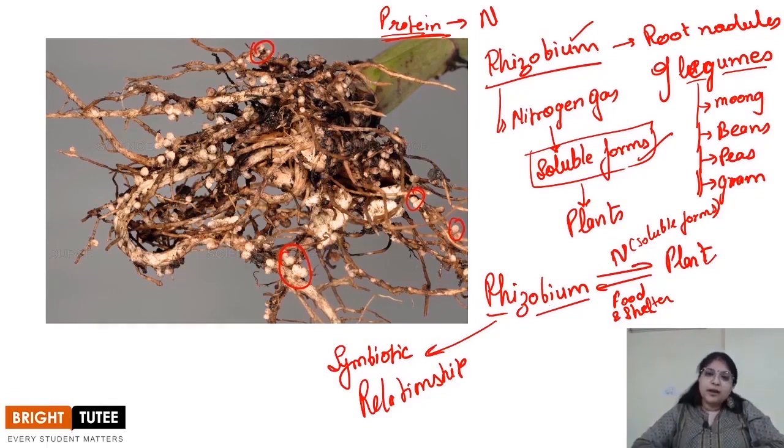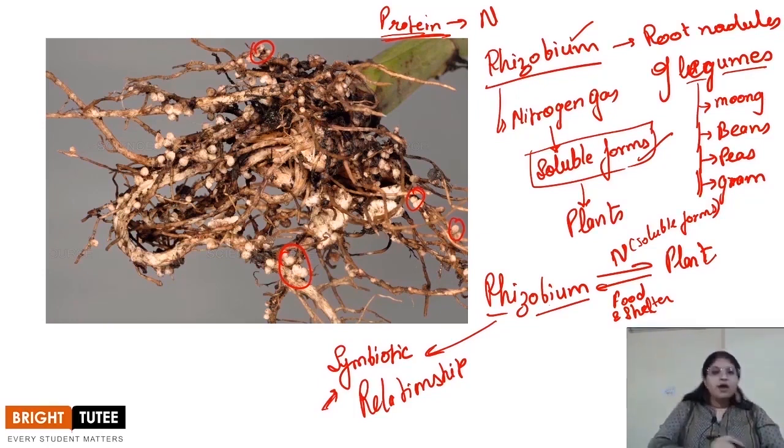This symbiotic relationship is beneficial for the farmer, because understanding this and utilizing it in the farms will help them in replenishing the soil naturally and without using, or with using less amount of fertilizer, right? This will be economical for them, and it will also be beneficial for the environment. Now, once we've understood how the soil is replenished and why it is important to replenish the soil, I hope you will be able to understand what role rhizobium plays and what role this symbiotic relationship has in maintaining a balance in nature.